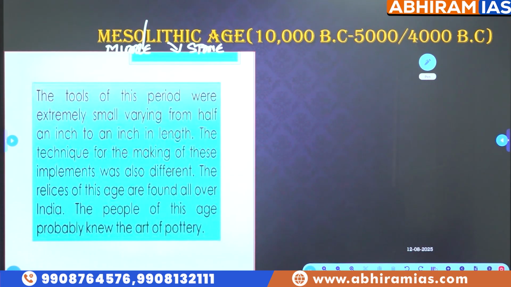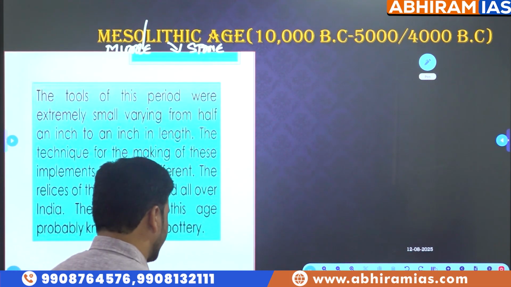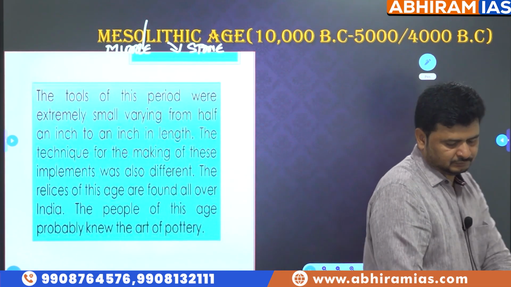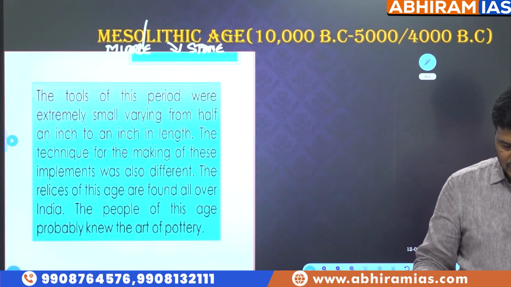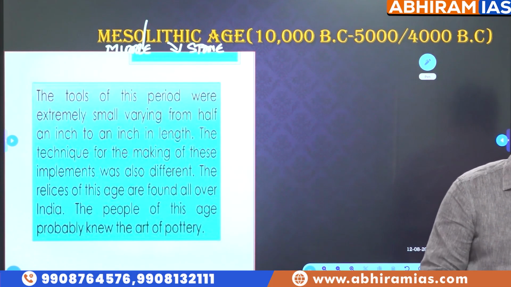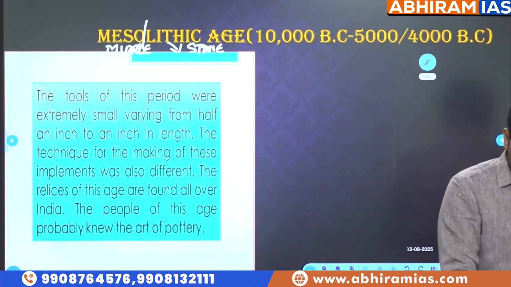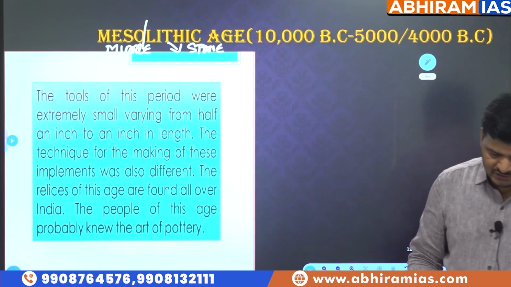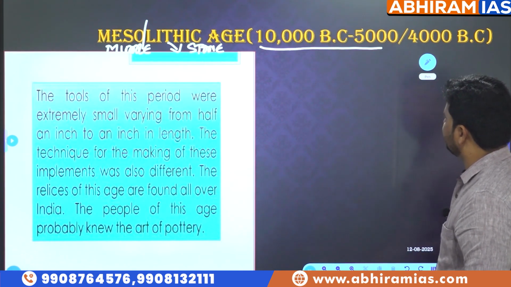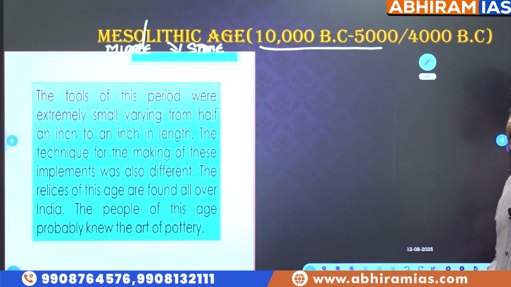Mesolithic cultures, otherwise called Middle Stone Age cultures. So, the span of Middle Stone Age cultures, that is 10,000 BC hyphen 5,000 BC oblique 4,000 BC.